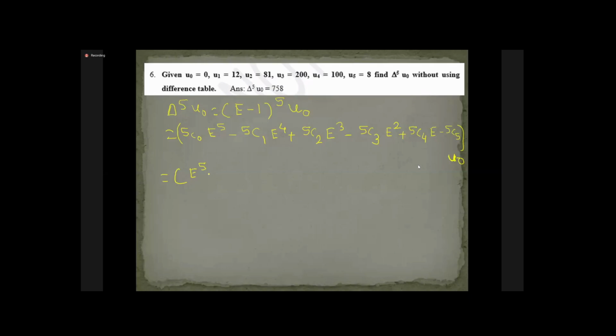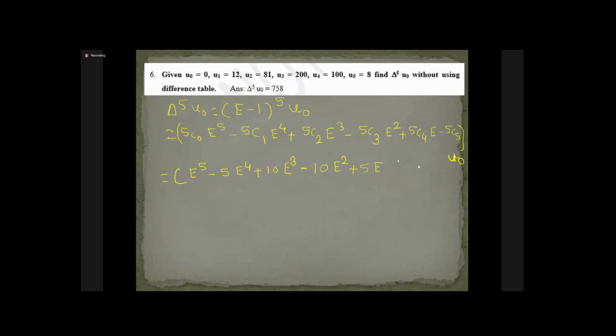Then 5C3 is 10. Remember the binomial coefficients are symmetric about the center. These coefficients are 1, 5, 10, then 10, 5, 1, so they are always symmetric. So 10, 5. This is E square, then 5E and minus 1 of u0.